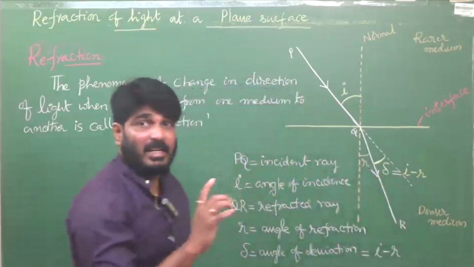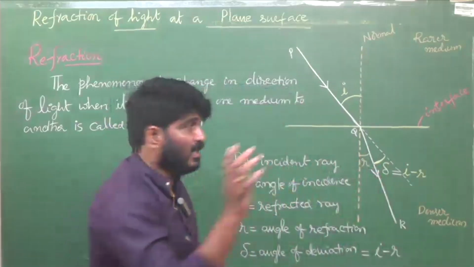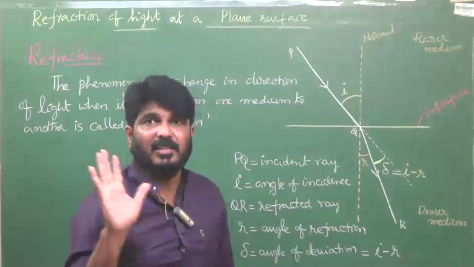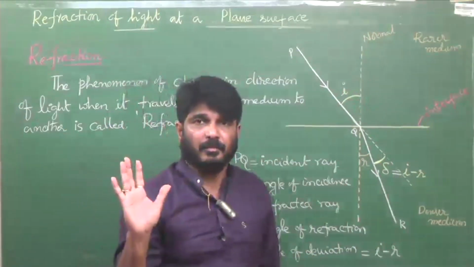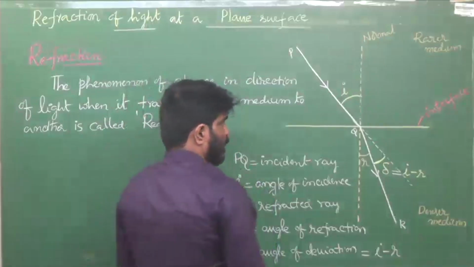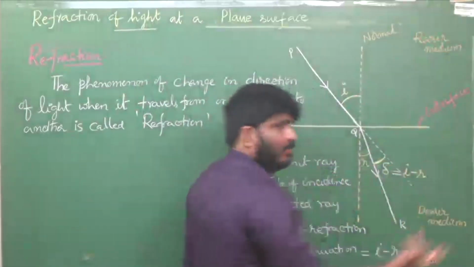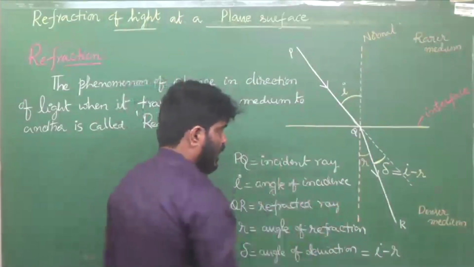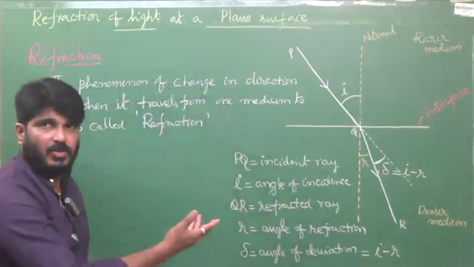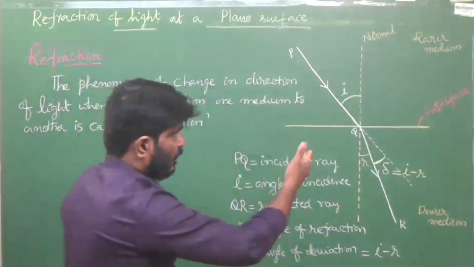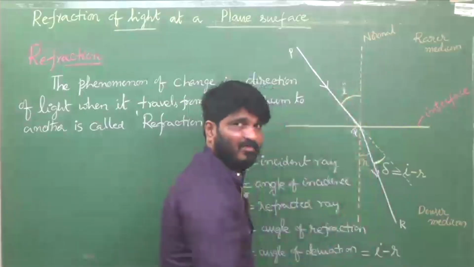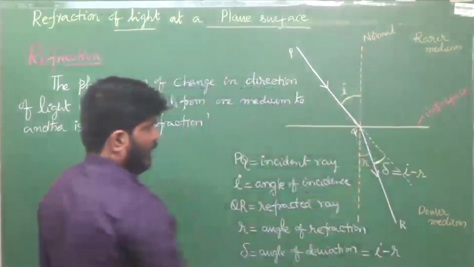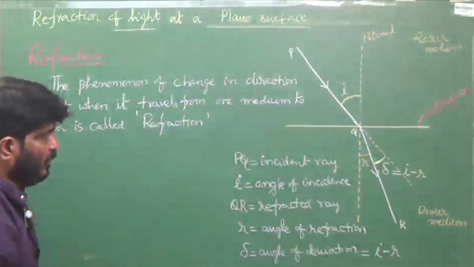But remember, when light enters from one medium to another medium, frequency doesn't change. Whether it enters from rarer to denser or any medium to another, frequency remains the same. Energy anyhow changes, because a part of the light will be reflected. Only a part of the light enters into the other medium, and only that part we consider.